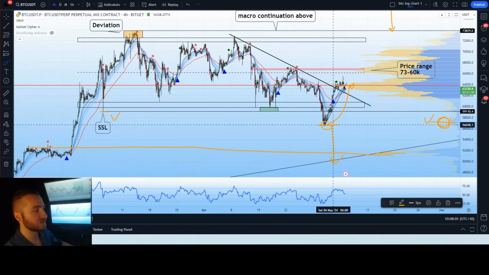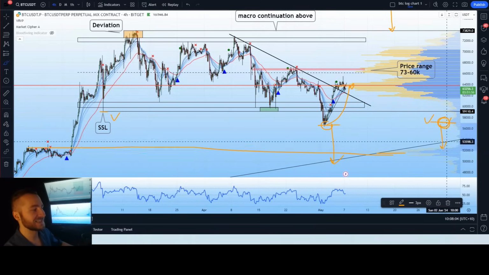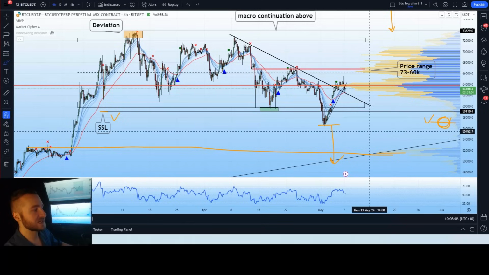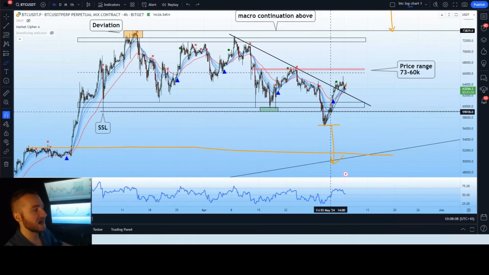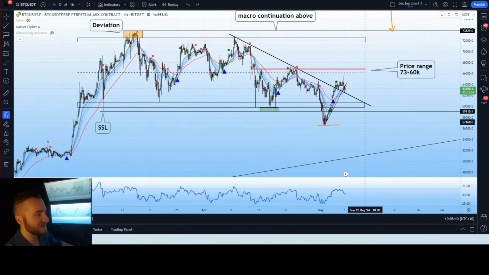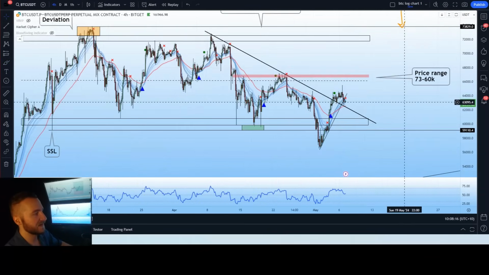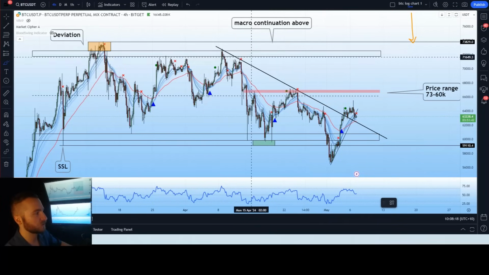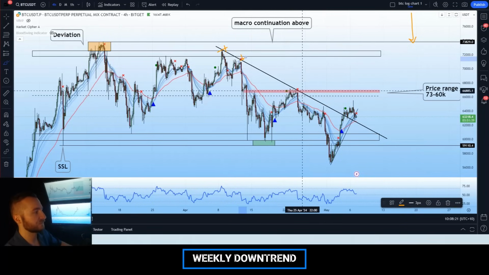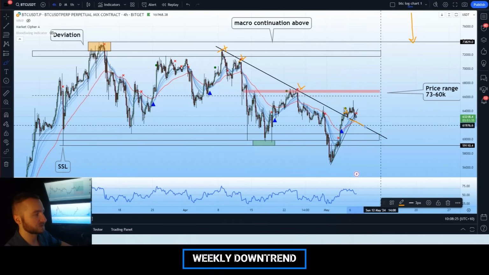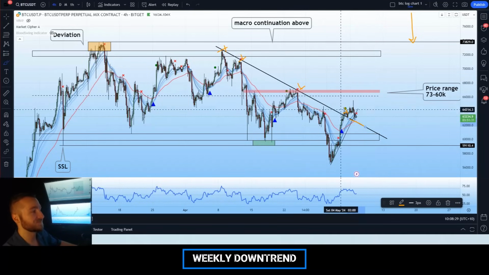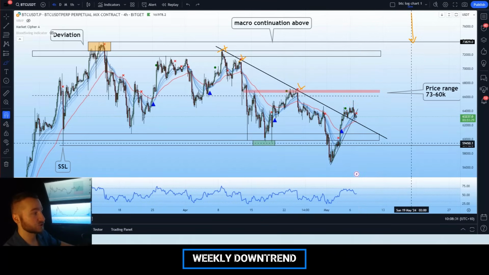If we do break below this range, that is when we fill that second gap on the VRPV. So until we see a break under that level, we are expecting continuations upwards. However, the short term is showing a little bit of weakness, and we're going to be discussing what that means in just a moment. But to provide context, Bitcoin has broken out of a 4 to 5 week long downtrend, and we are currently sitting above that downtrending diagonal. So while we remain above it, we are in a supposed short-term uptrend.